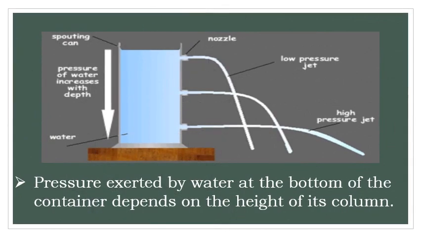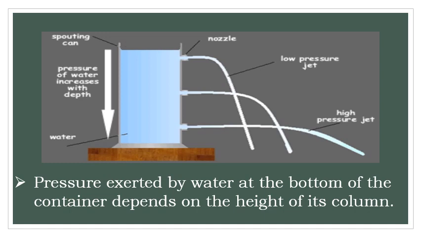Children, from the example given, if the hole is at a height, then we will obtain a low pressure jet. If the hole is at the bottom, we will obtain a high pressure jet. By this activity, we can know that pressure of water increases with depth.